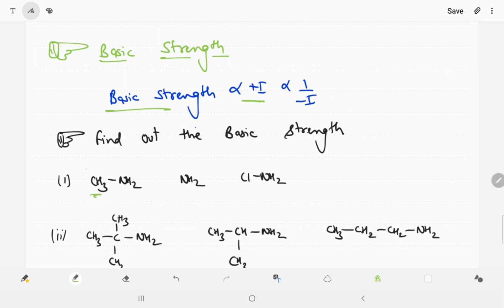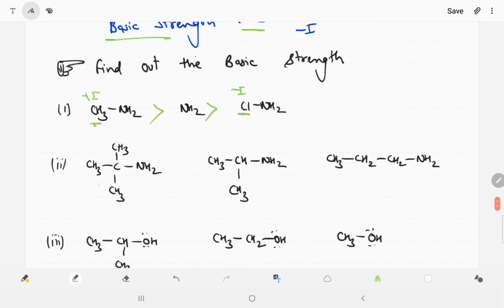Now there is CH3, a plus I group, now there is chlorine, a minus I group, and there is no plus I, no minus I, and we know that whenever the plus I group increases, basic strength increases. So we can say the first one is more basic than the second one, then the third one. In the second example, you are able to see there is a 3 plus I group, and the second one having a 2 plus I group, and this is a 3 carbon, this is a 3 carbon also, okay. So in this, which one is more basic?